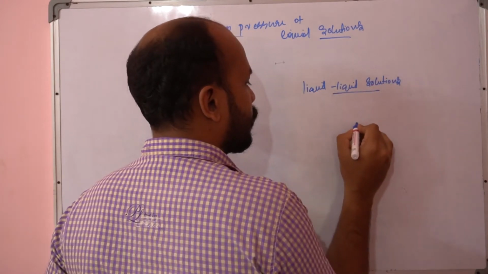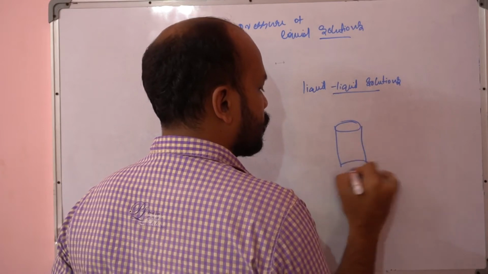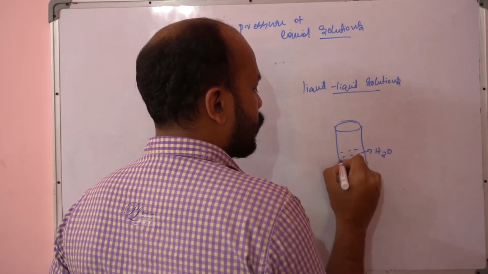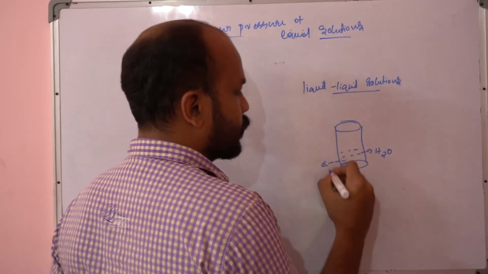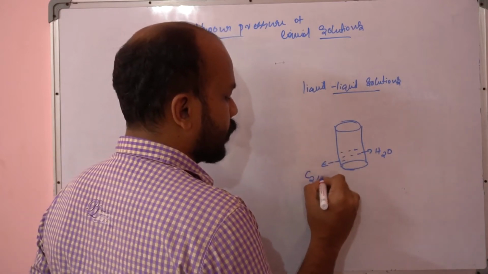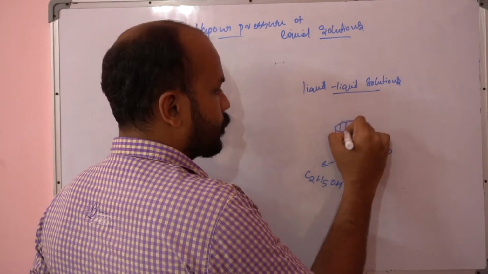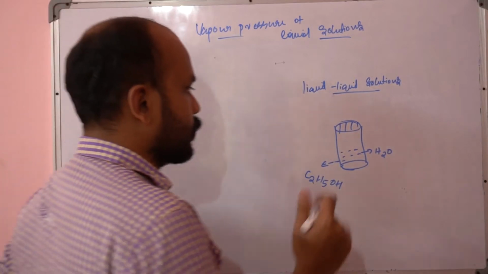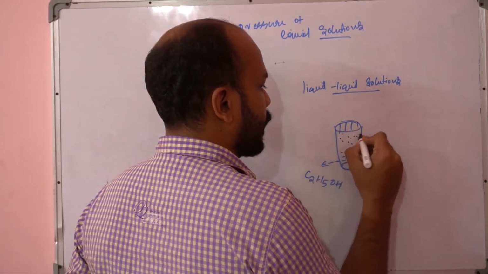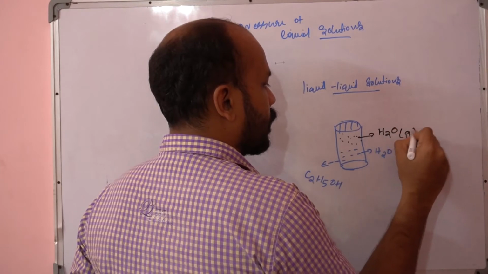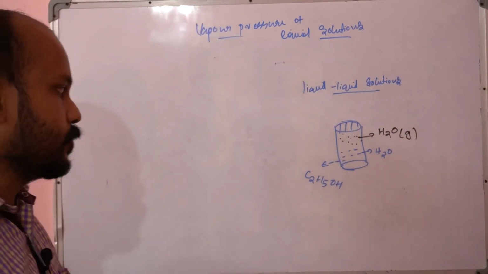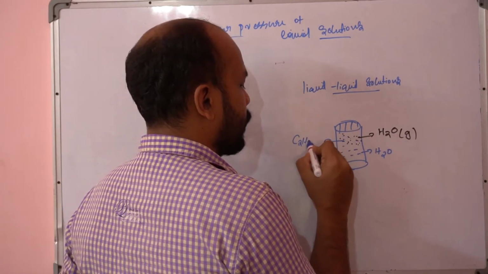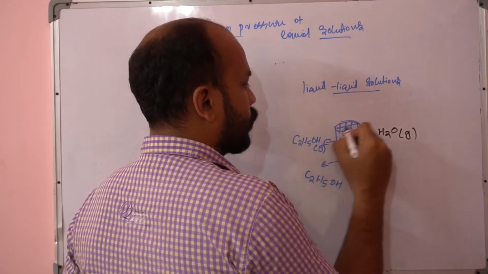Consider that you take water and add some amount of ethanol. This mixture consists of water as well as ethanol, right? Both the water and the ethanol are going to evaporate. So some water molecules will be in the gaseous state, as well as ethanol molecules, in the space provided you close this lid.